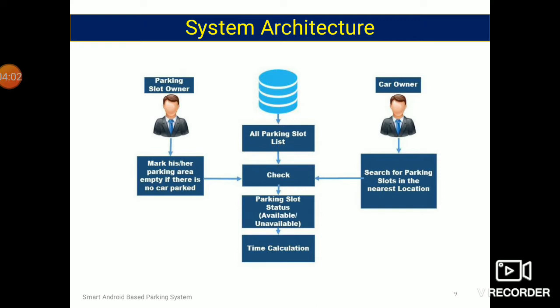Once you have registered as a parking slot owner, you need to press the button Empty whenever you want to give your parking slot for rent. Now if you are a car owner, after completing the registration, you need to search by location. When you search, if any parking slot is found empty, it will notify you. The application will also show you the nearest parking location from your current location.